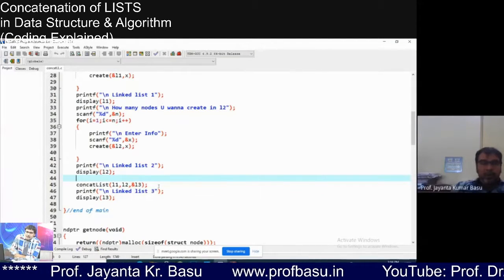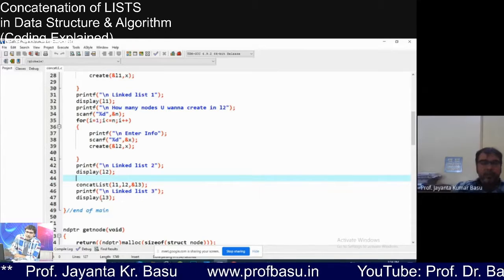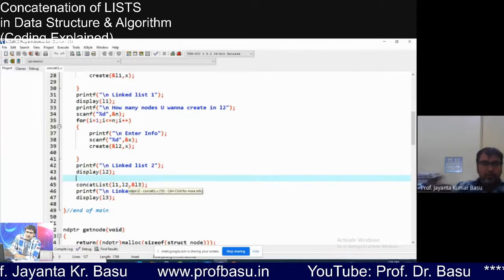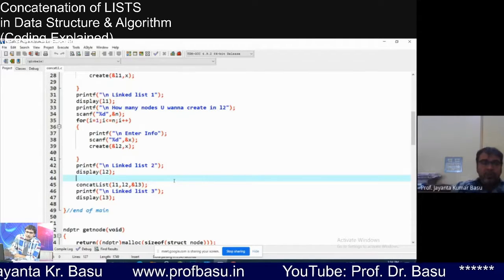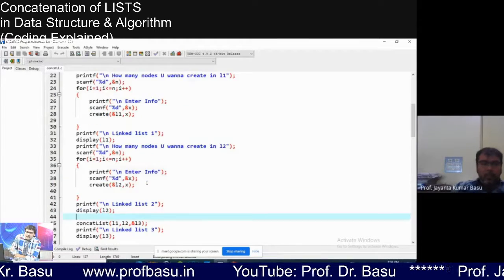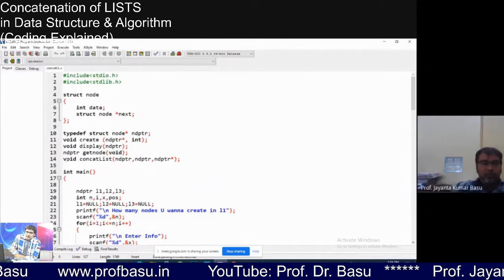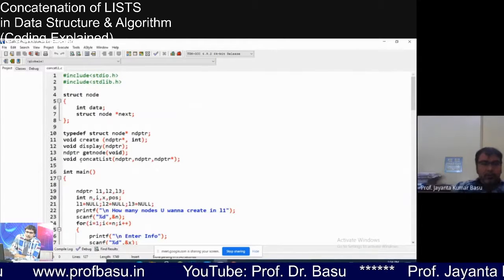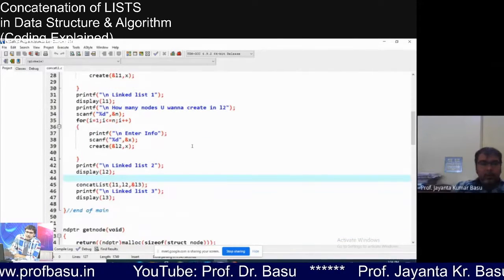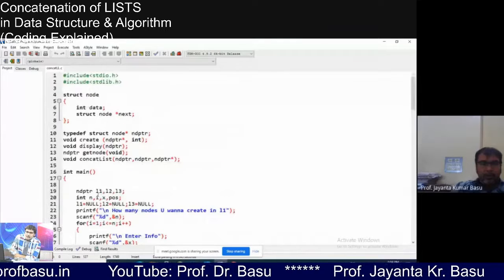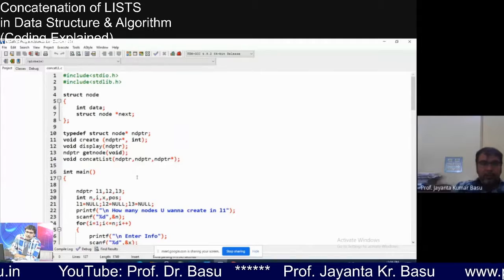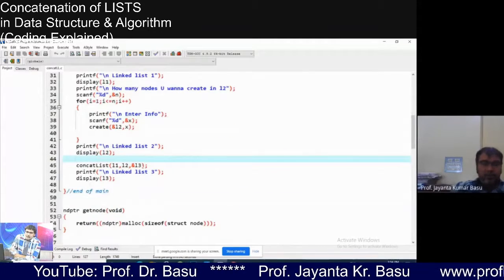After the list is concatenated, we are just printing list 3, where list 1 and list 2 are merged. You can see one difference in the function definition or function prototype for concat list. Here L1 and L2 are NDPTR type, but for L3, NDPTR star means we have sent the address of L3.